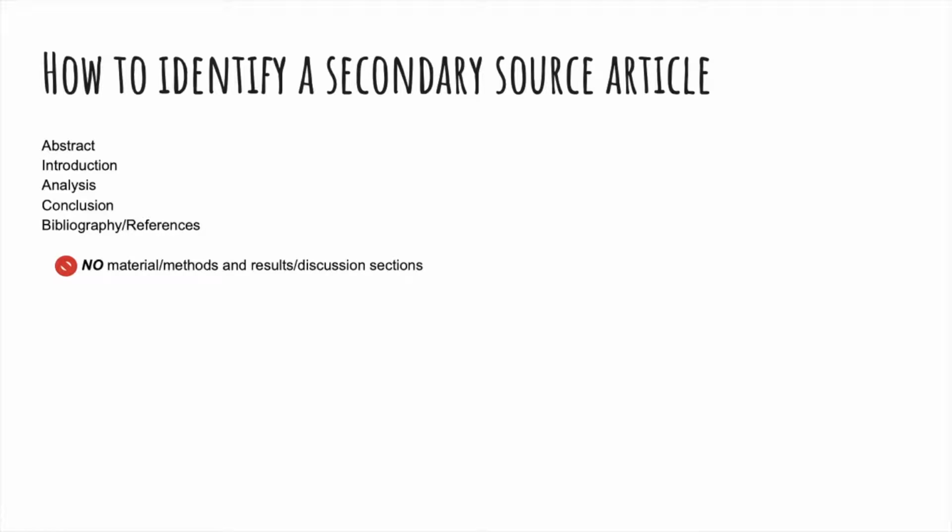A secondary source article is any published or unpublished work that is one step removed from original source. Some examples include review articles, critical analysis, and second-person accounts. You would identify a secondary source article by an abstract, introduction, analysis, conclusion, bibliography, and references section. However, it will not have the materials and methods section or the results and discussion section.